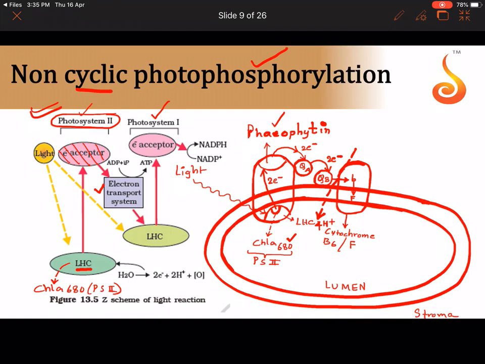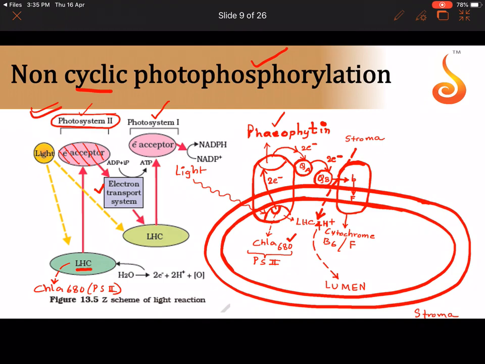From where to where is it getting pumped? The 4 protons are getting pumped from the stroma to this region, which is called the lumen. So now we got how many protons from the stroma to lumen? We got 4 protons. Where did we get it? Between plastoquinone B and cytochrome B6 and F complex.